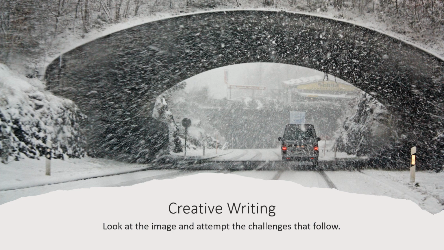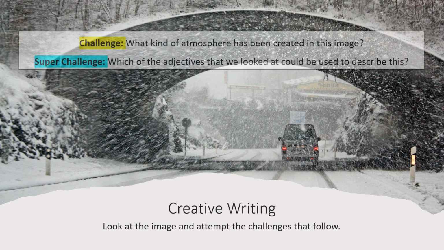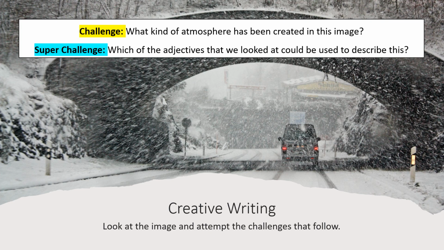Look at the image and attempt the challenges that follow. The first thing I'd like to think about, if you think about this image, which is the one we're going to be using to attempt our question 5, is what kind of atmosphere is being created, and then if you can, think which of the adjectives that we've already looked at could you use to describe this. Now if you're someone who likes to plan and get a mind map, then that's absolutely fine. It's always a good idea to come up with a few ideas based on the image.